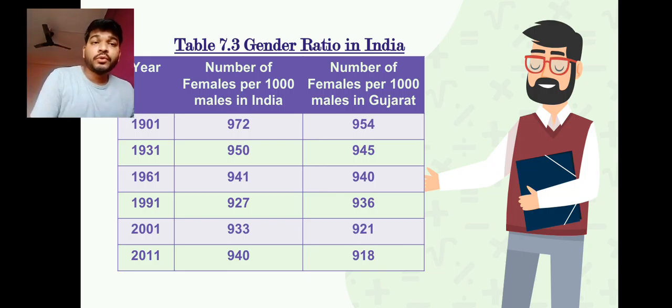But when it talks about Gujarat, you find that it has decreased, it has never increased in Gujarat. In 1901 it was 954, which came to 918 in 2011. So in our Gujarat, nothing like this has happened. So we find that Gujarat has more disparity in the female to male ratio, meaning there is not equal importance given to female and male in Gujarat, which we find here.